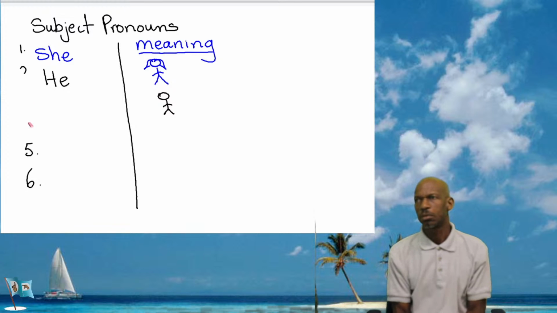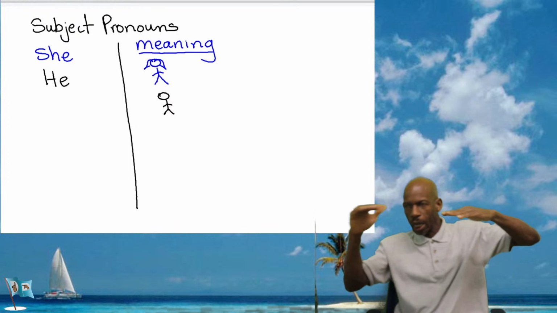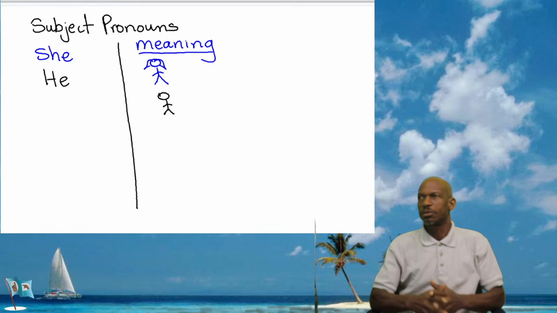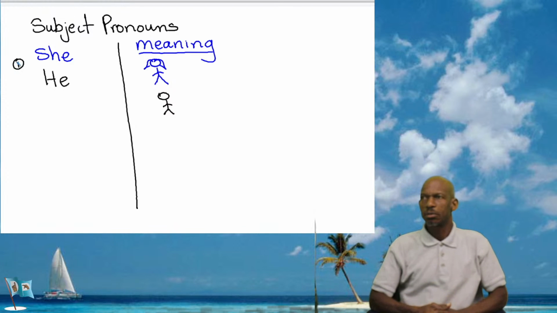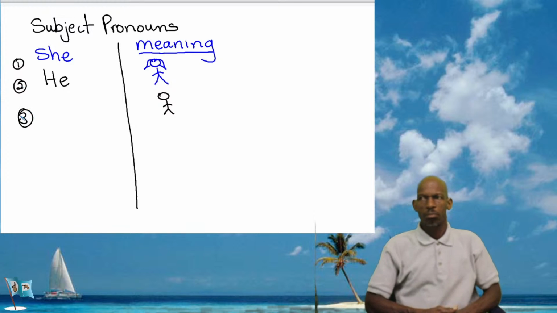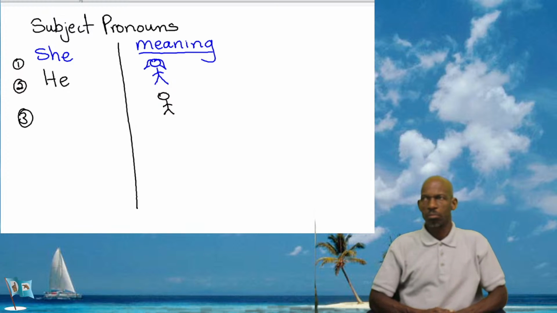All right, let me see if I can get it in line a little bit. So we'll have 1, 2, still not in line, but 3. All right, let's go to the next one. The next subject pronoun we're going to use is we.